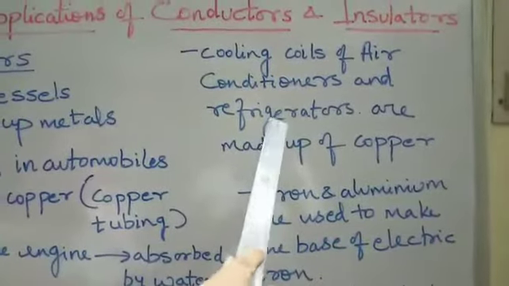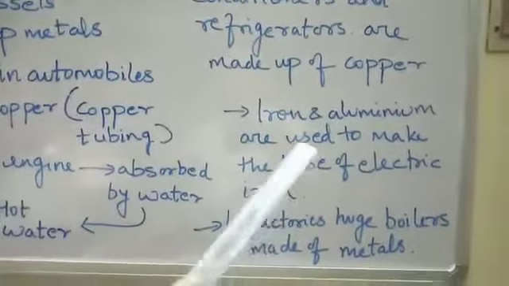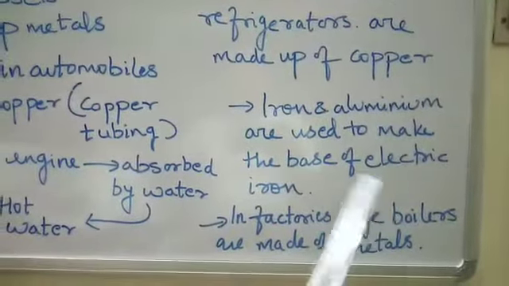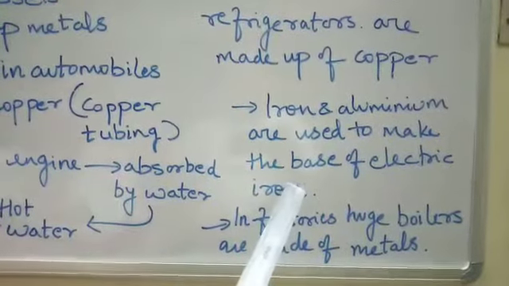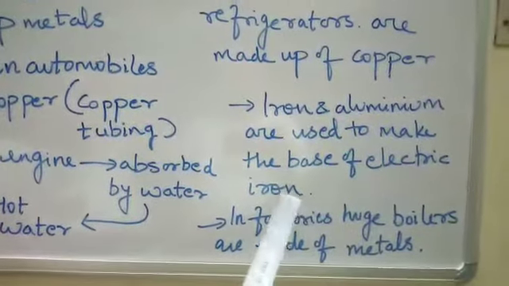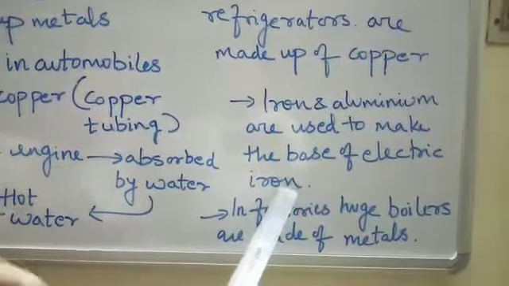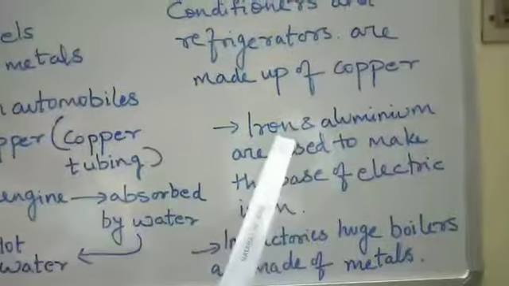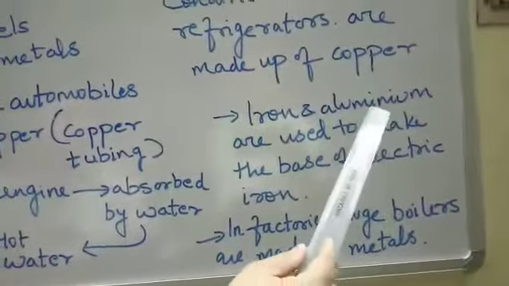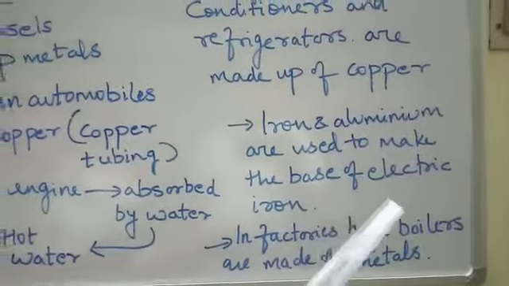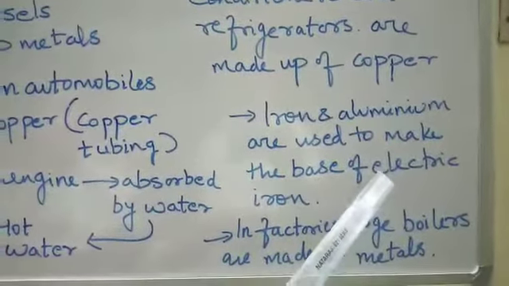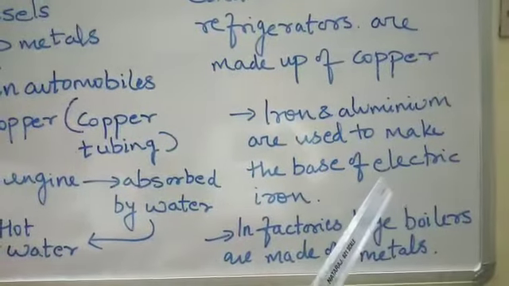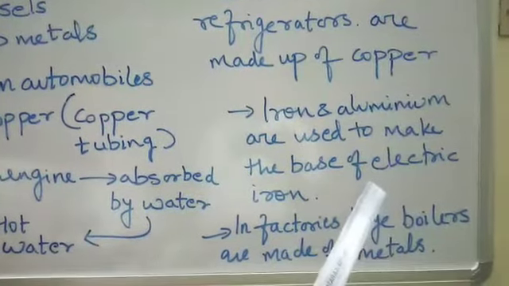Now children, you also know the electric iron. The base of the electric iron, which you commonly call the press, is generally made up of iron or aluminium, so that heat can be conducted towards the plate and you can press your clothes nicely.